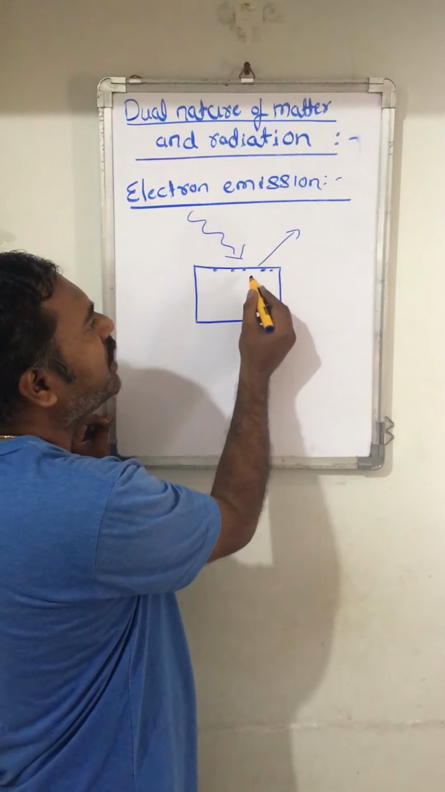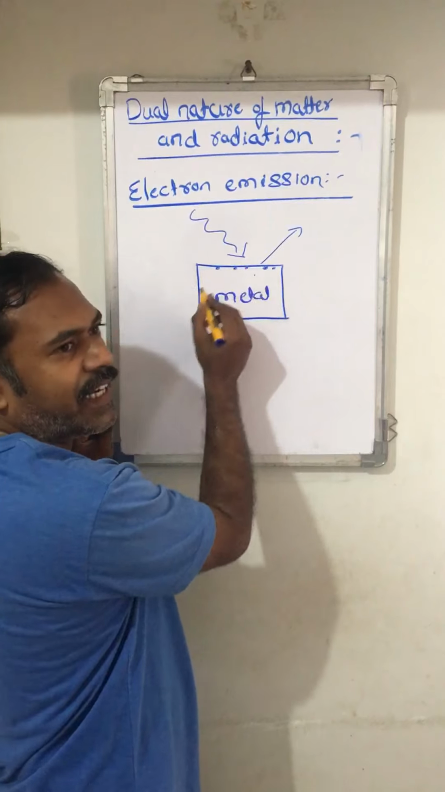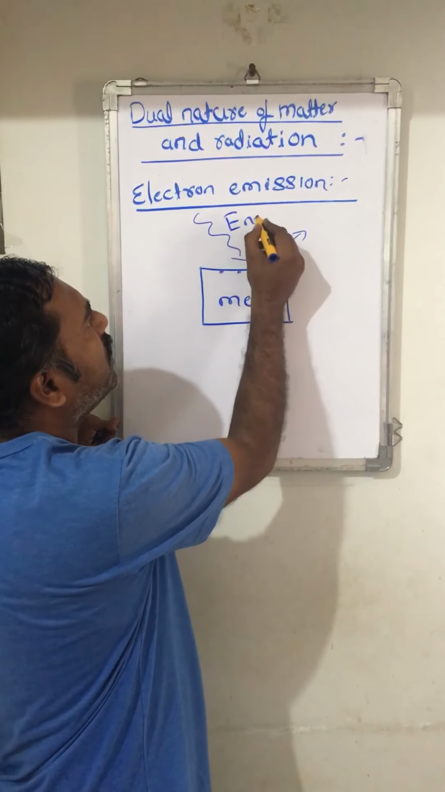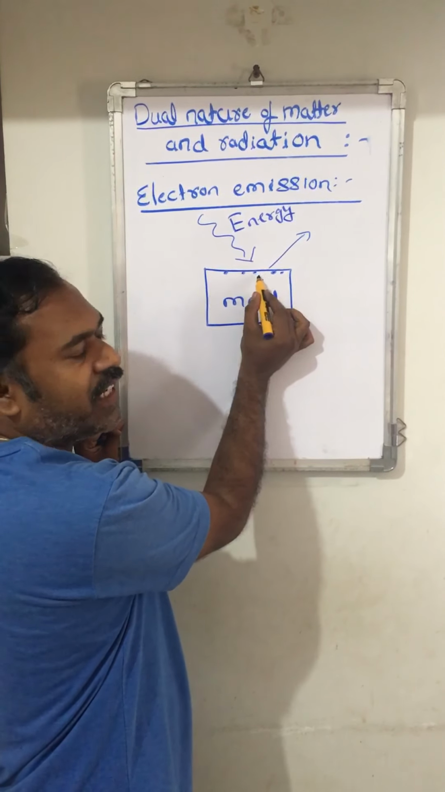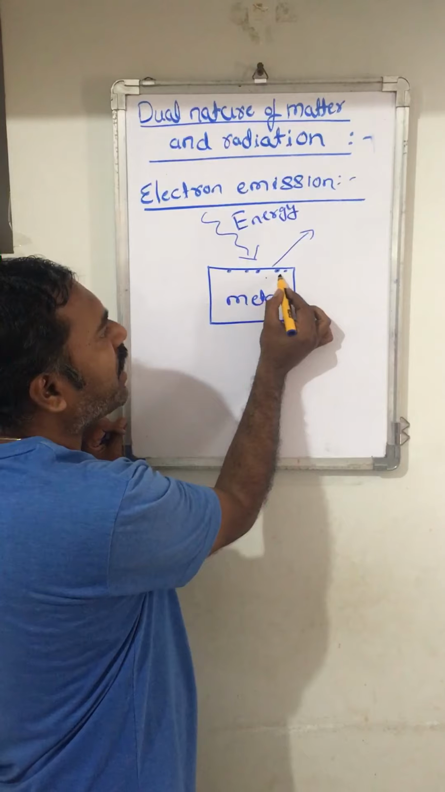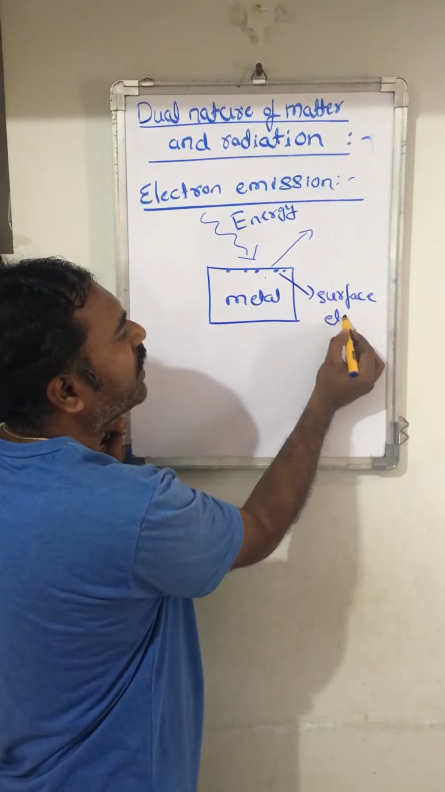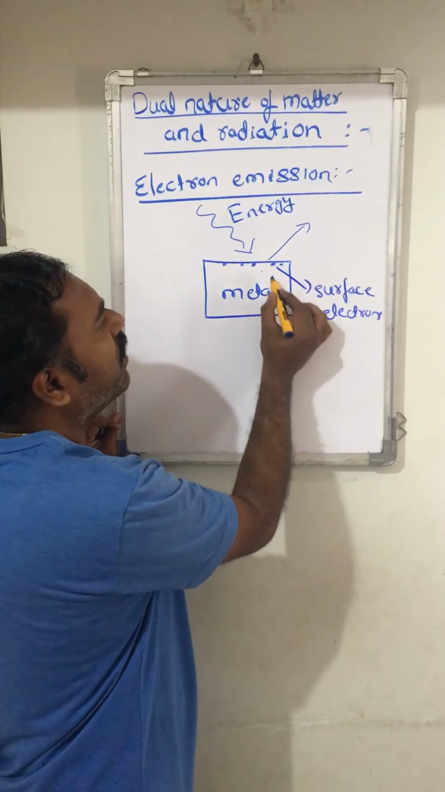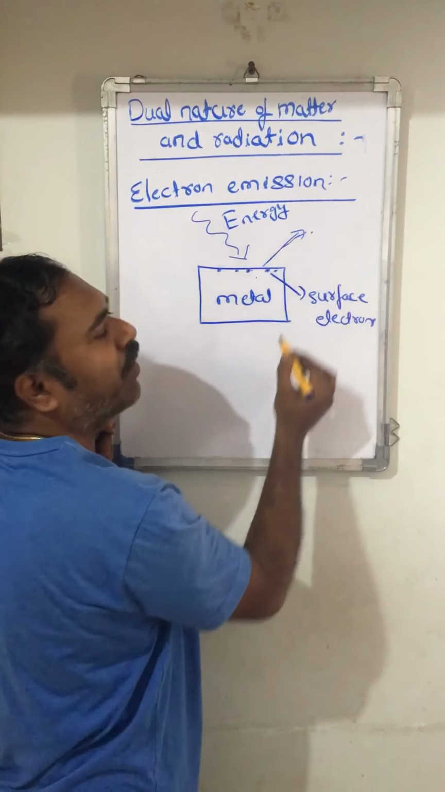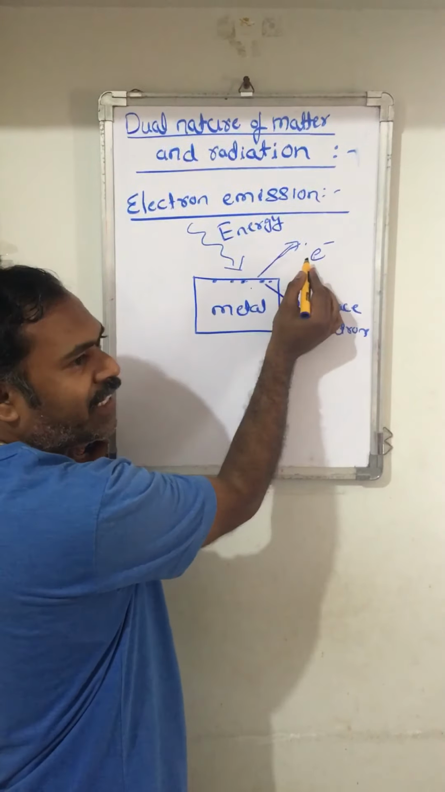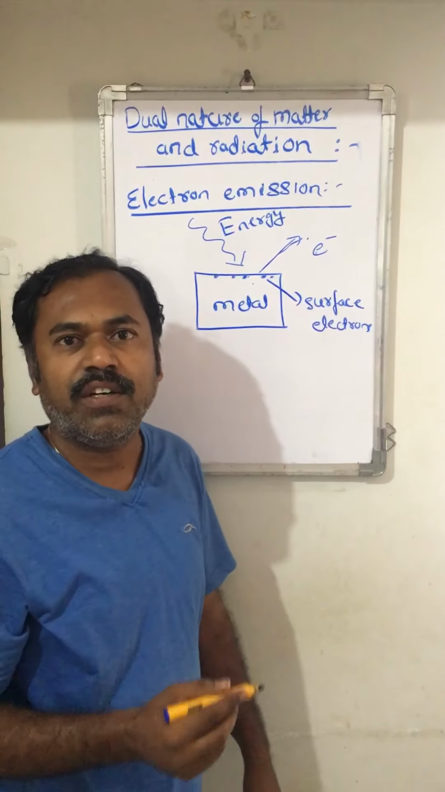When energy is incident on such a metal surface, the incident energy is used by the surface electrons. Now these electrons take that energy and they come out. When the electrons come out from the surface, this is called electron emission.